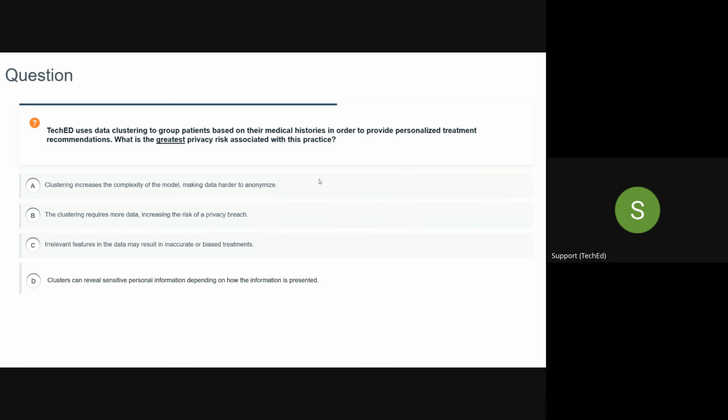Now, when you are using clustering to group patient information based on their past medical history, so that you can personalize the treatment recommendation, what is the greatest privacy risk?